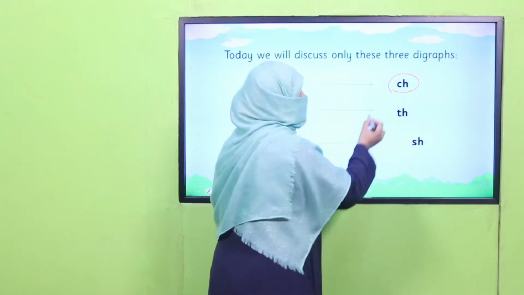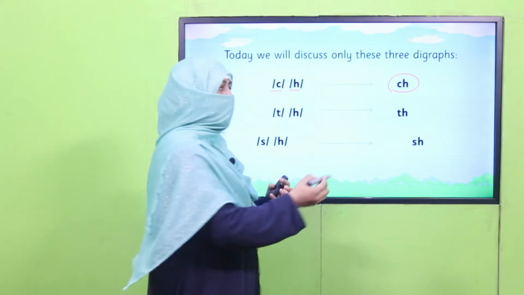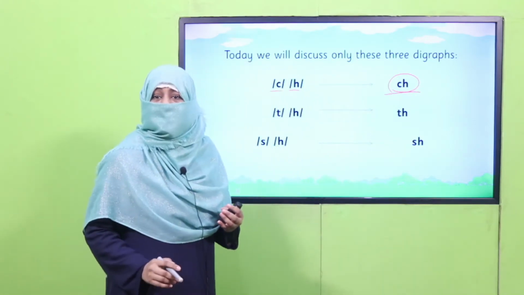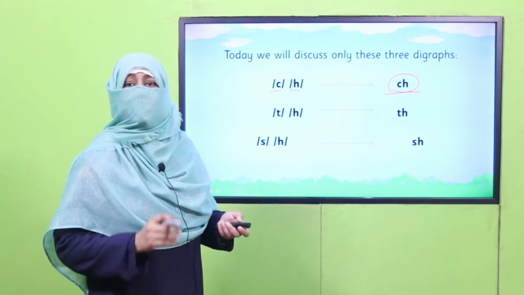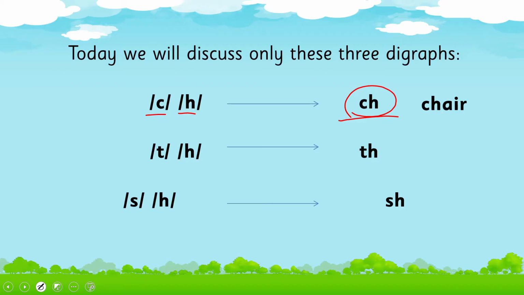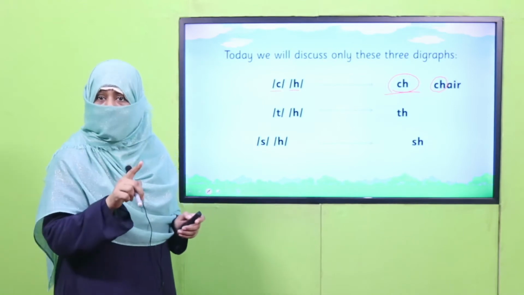Here, this C does not sound K and H does not sound H. These two letters are joined together to make a new sound which is Ch. And you have learnt a word, you have read cheer. This Ch. So this is our digraph.